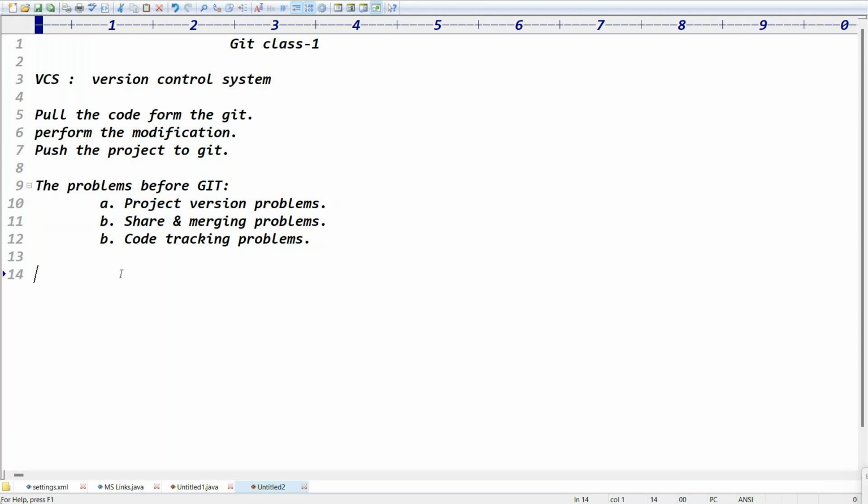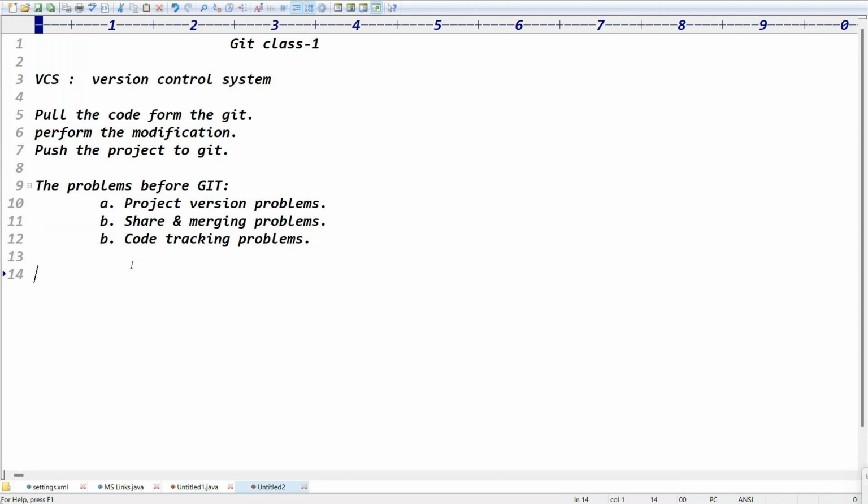Yes, tracking the changes in the code files, right? Exactly. I think you got the clarity about Git, right? But tell me, Git mainly works for what problems here? To track the code changes by multiple developers, to share the code between the developers, to merge the code between the developers, and to maintain the versions of the project, right?